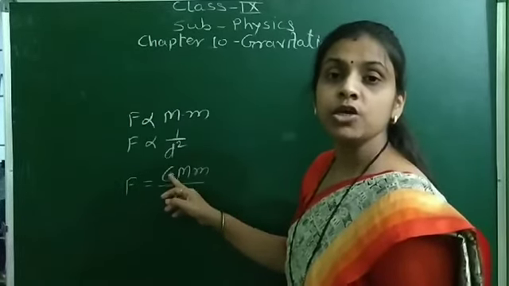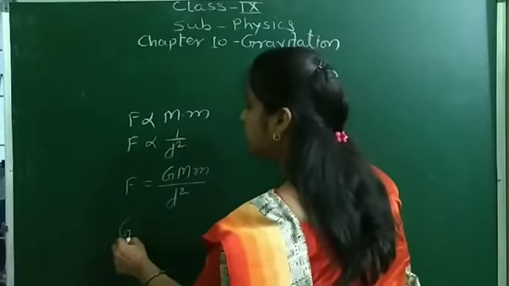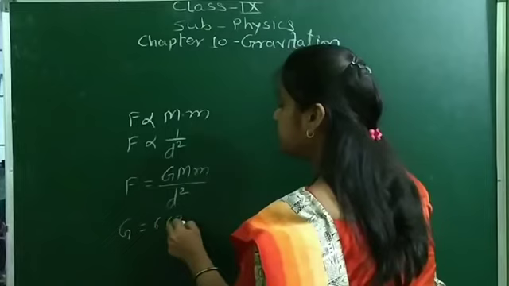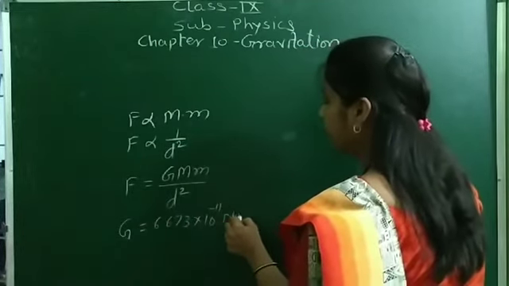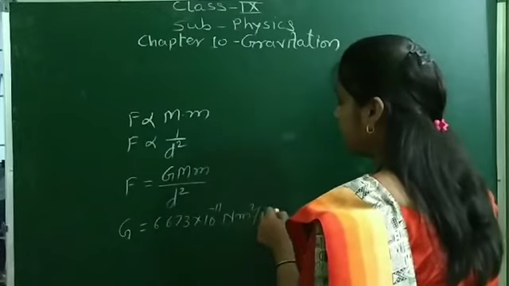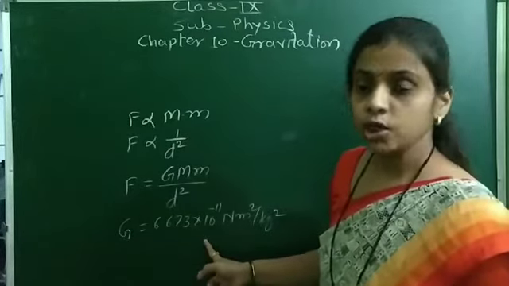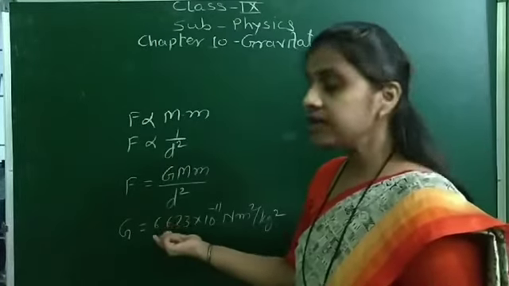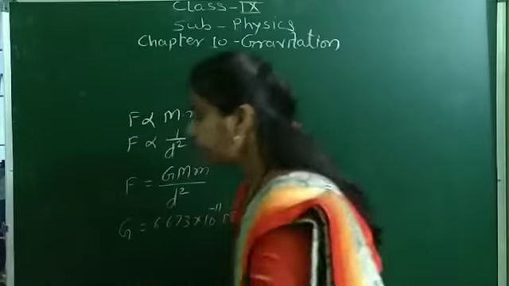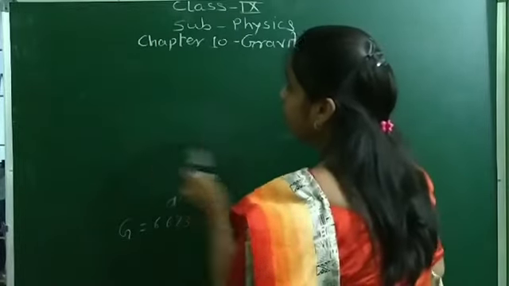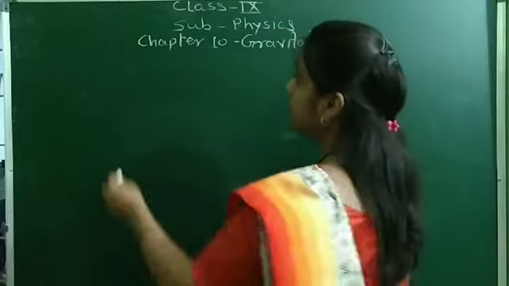We call it the universal gravitational constant, and the value of G is 6.673 into 10 raised to the power minus 11 Newton meter square per kg square. This value of G remains constant all over the universe, and therefore it is called the universal gravitational constant. Now today we will see what we mean by free fall and acceleration due to gravity.